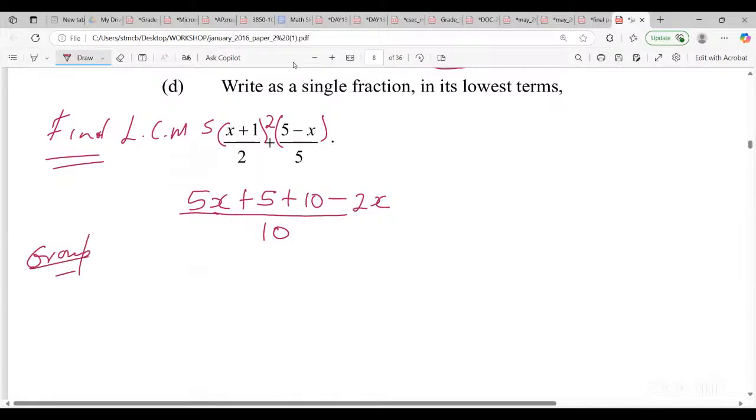So we're going to group them. We'll put all our x's together. Don't change sign because remember, everything is on one side. So you're not changing it like an equation. Sometimes students will change from the minus 2x to plus 2x. No. So you put back everything as is, and then you simplify.